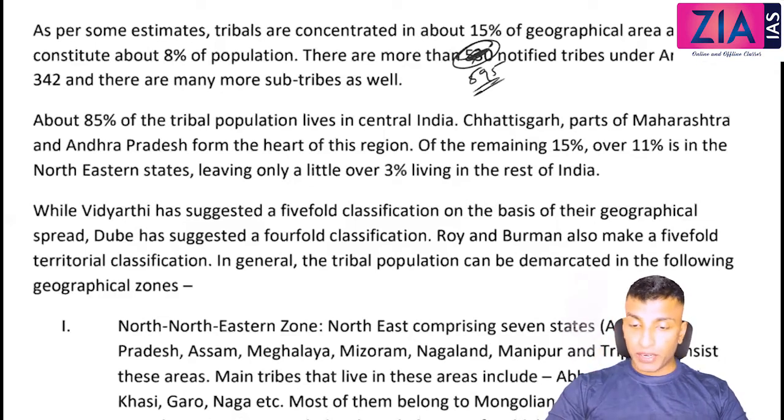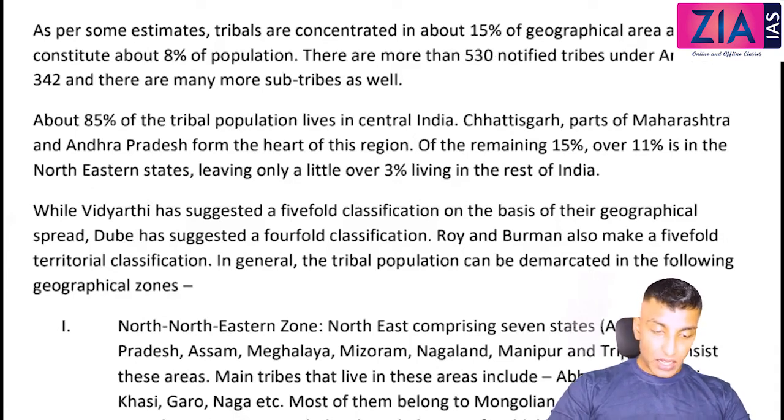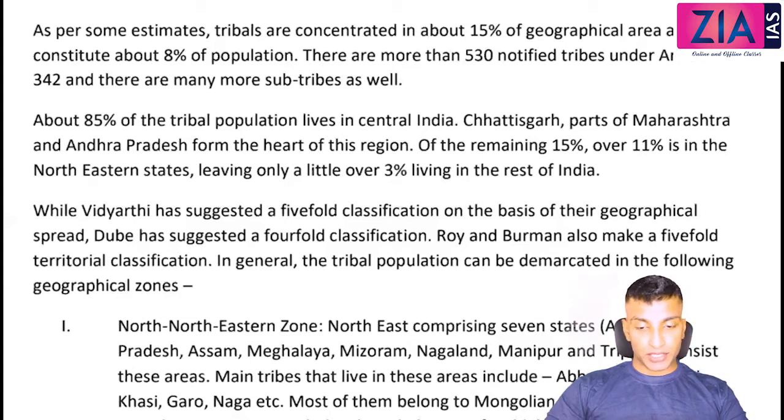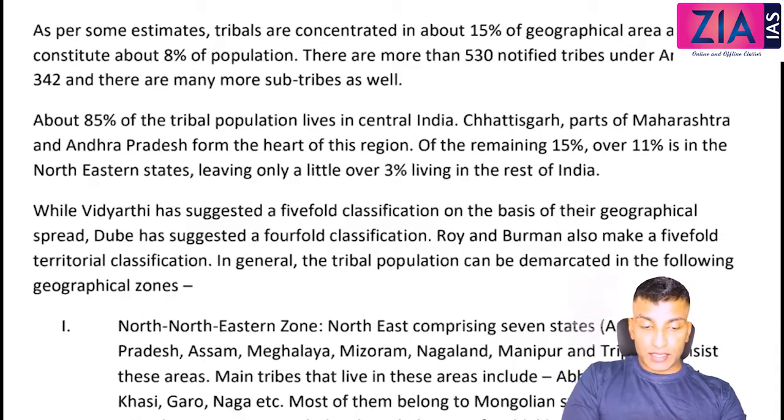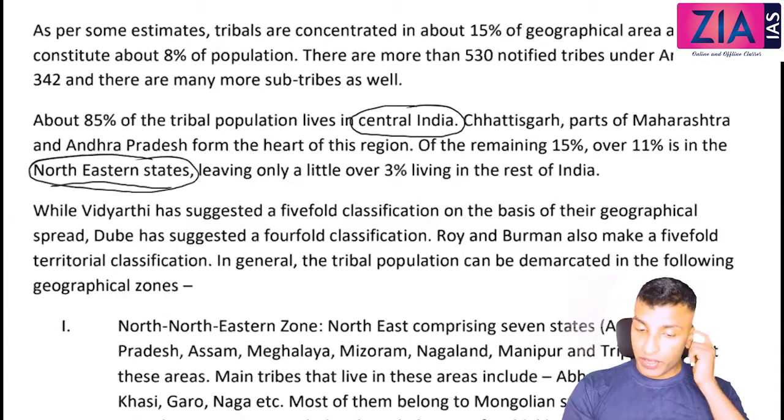There are 595 notified tribes under Article 342, and there are many more sub-tribes also. About 85% of the tribal population lives in central India. Chhattisgarh, parts of Maharashtra, and Andhra Pradesh form the heart of this region. Of the remaining 15%, over 11% is in the northeastern part of India, leaving little over 3% in the rest of India.